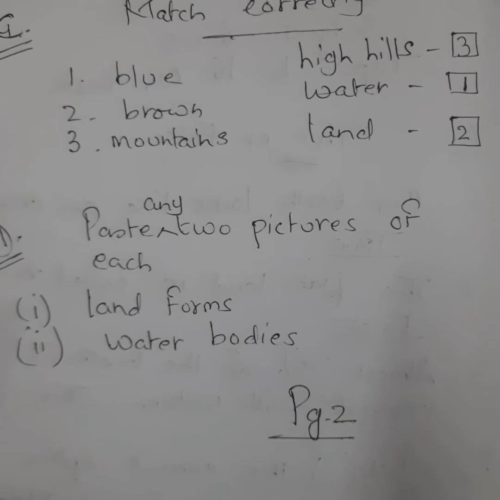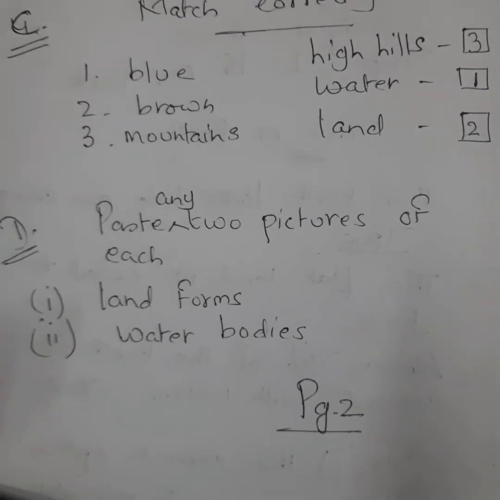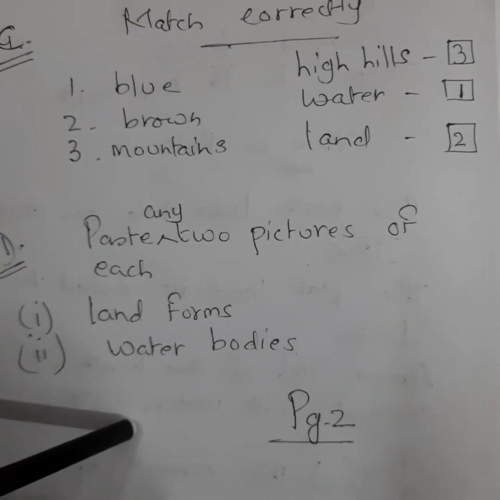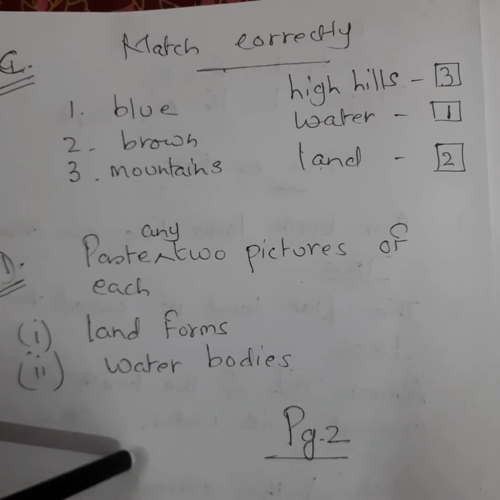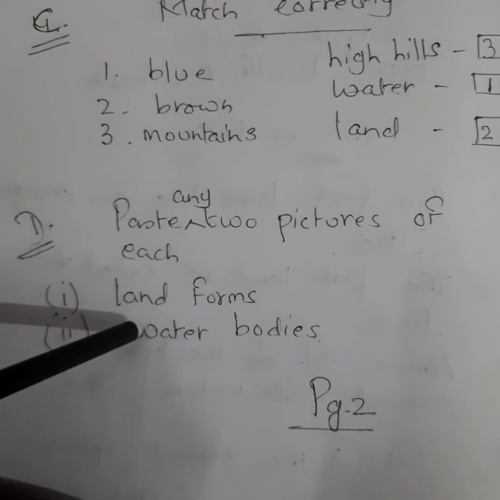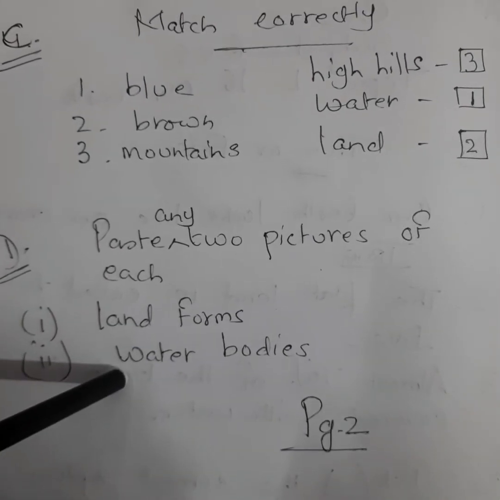What comes in water bodies? Sea, ocean, streams, river, pond, lake. Okay, so you have to paste 2 pictures for each. Landform 2, water bodies 2.